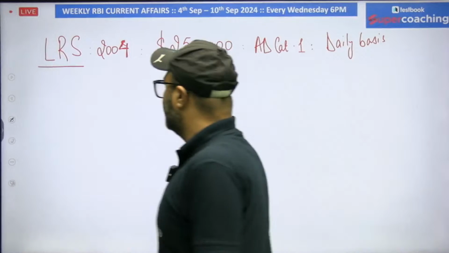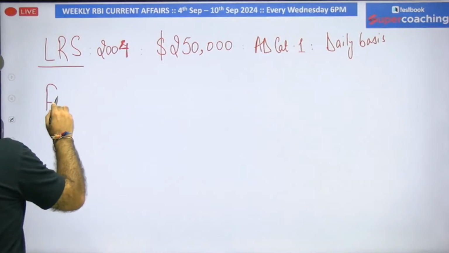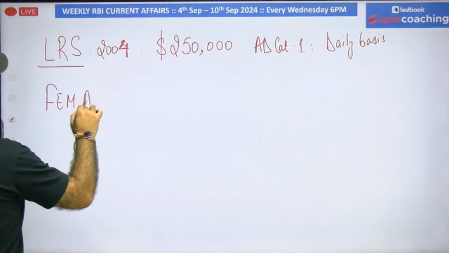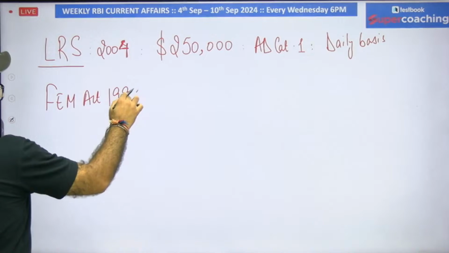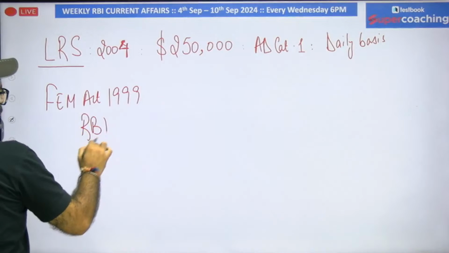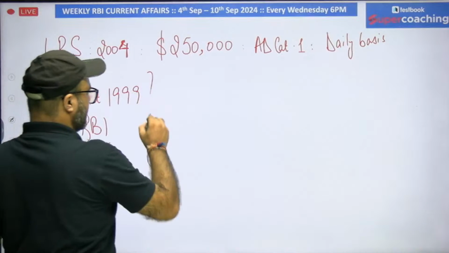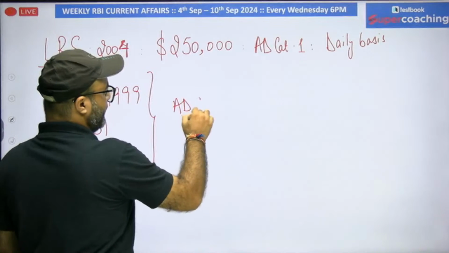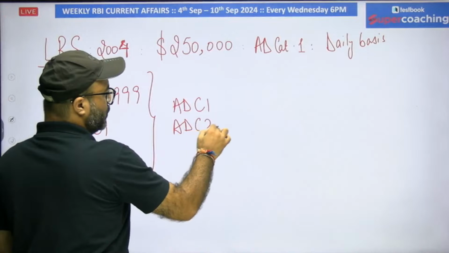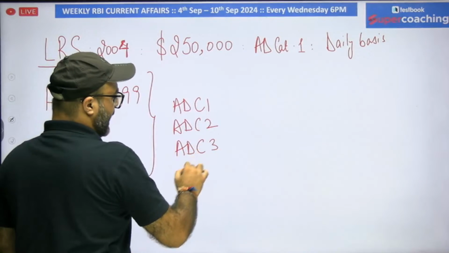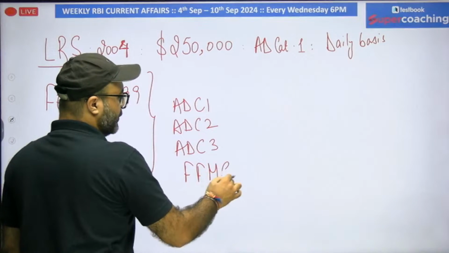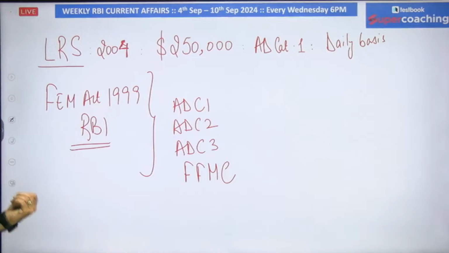Second thing you learned today is that the Foreign Exchange Management Act is responsible for regulating foreign exchange in the country, and the regulator of foreign exchange is RBI. All the authorities involved in foreign exchange and foreign transactions are registered under RBI. RBI has registrations of authorized dealer category 1, category 2, category 3, and I'm pretty sure the term FFMC, full-fledged money changer, is also clear to you.